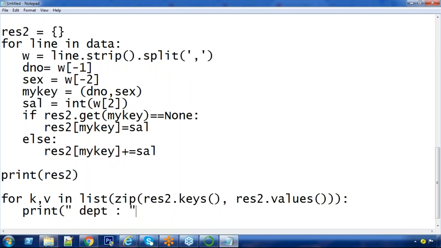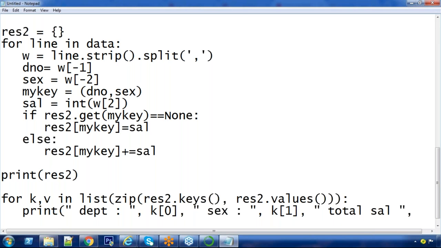department, K of 0. K is a tuple; the first one is the department number. K of 1, and total salary. Salary is in V, the total salary.